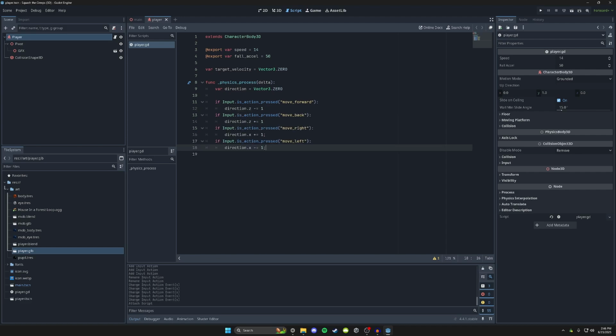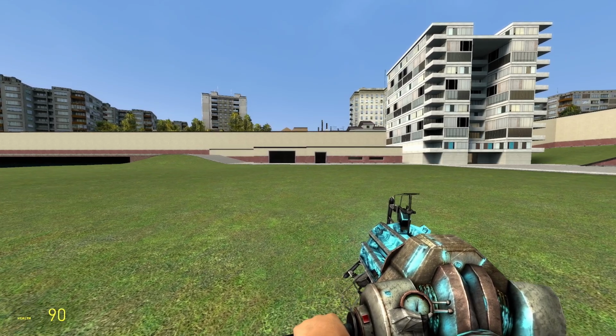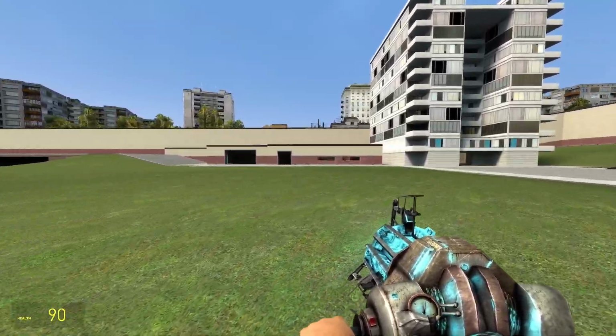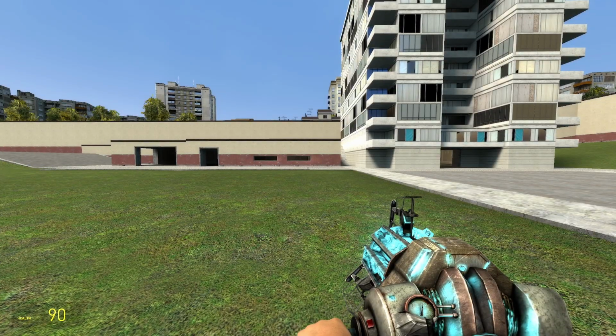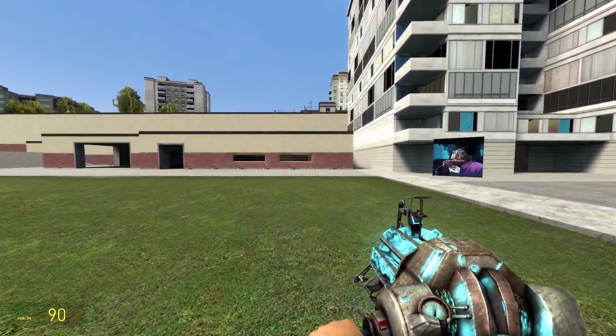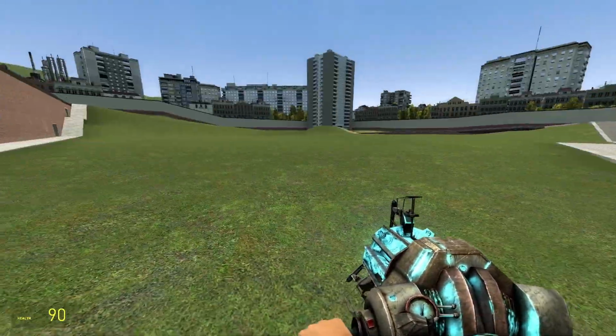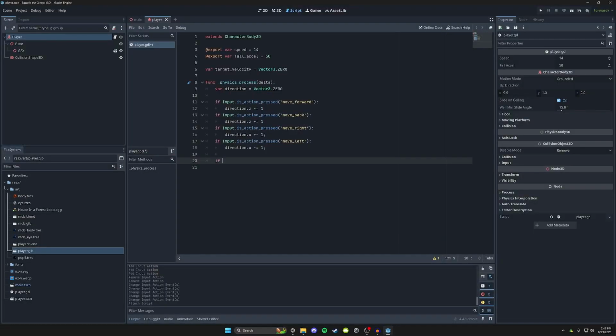So now we need to make sure our input is normalized. If we were to press W and D, so forward and right simultaneously, our vector will have a length of about 1.5 or something like that. But if we were to press one key, that length will be 1. So meaning our speed is going to be a little wonky. So we need to make sure we normalize this. If direction is not equal to Vector3.ZERO, so if we are moving in a direction, then we're going to set our direction to equal direction.normalized. Okay, and I don't know what this is. I'm just gonna copy and paste it. I have no idea what this means. So now we have to actually finish up the gravity and the movement stuff. So let's real quick finish that up.